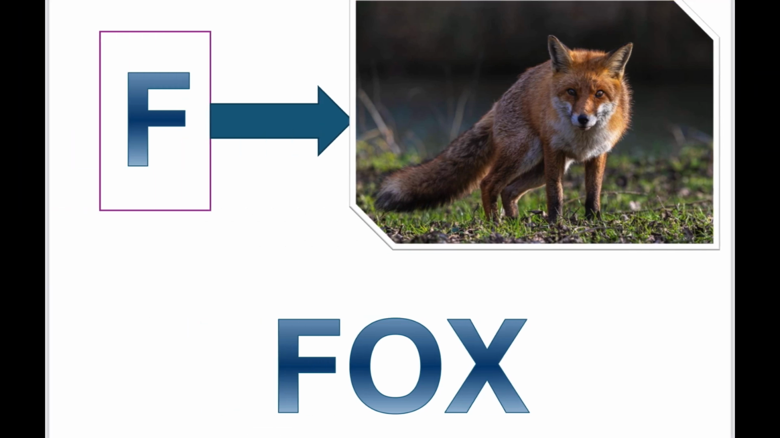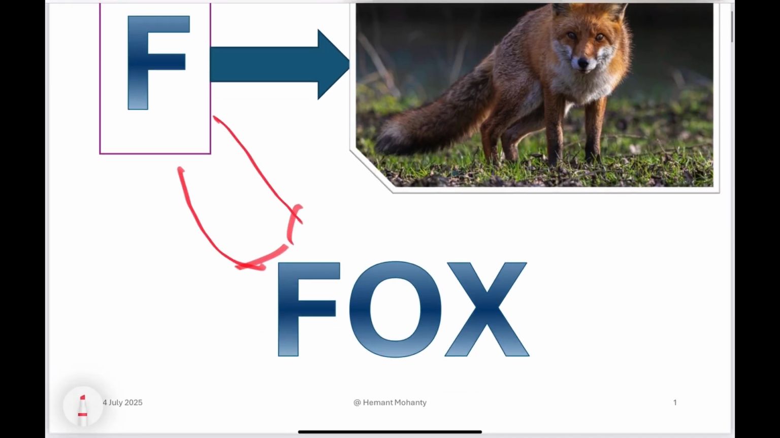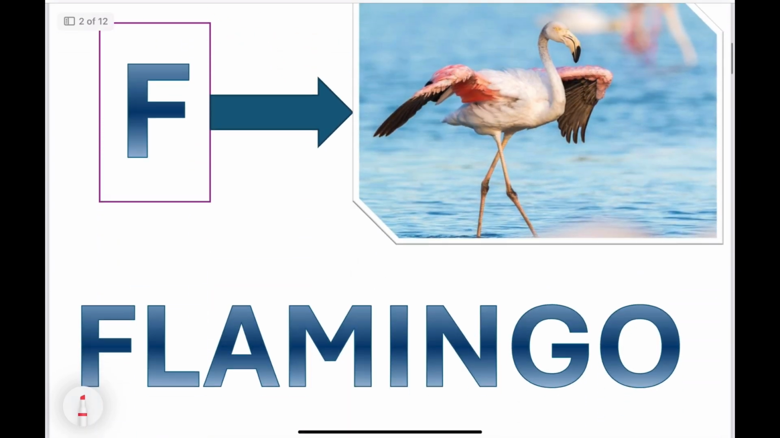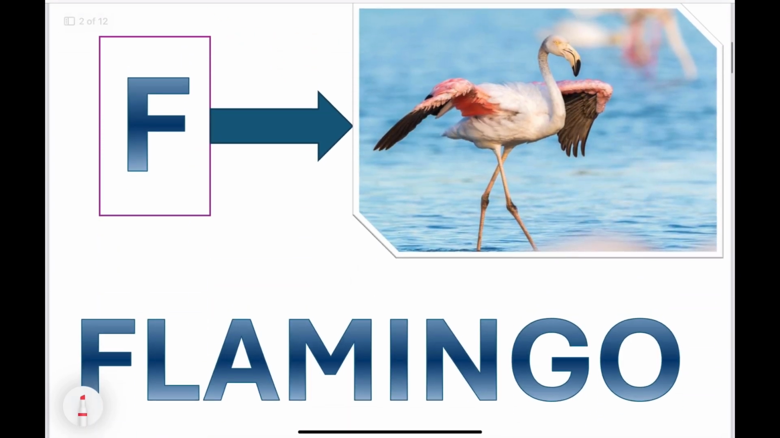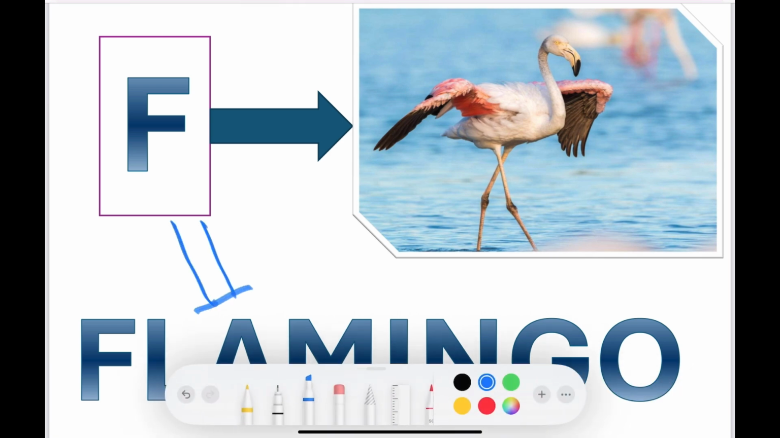Now we'll start 10 animal names starting with F. First word, F for fox. F for fox. F, O, X. Fox. Next is F stands for flamingos. F stands for flamingos.